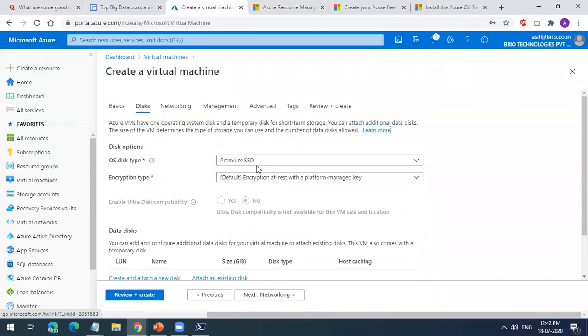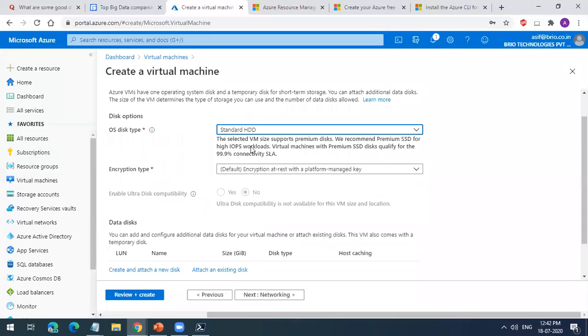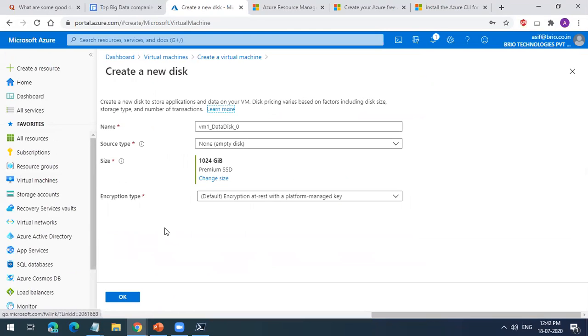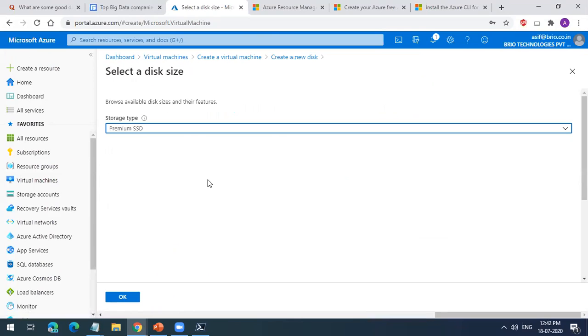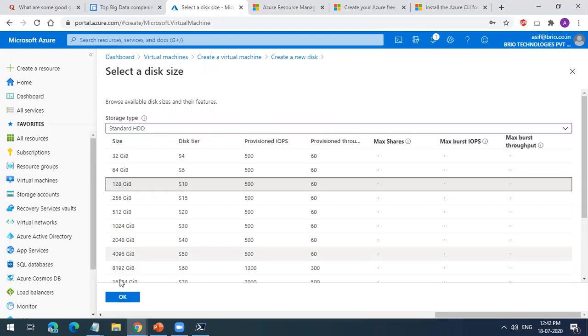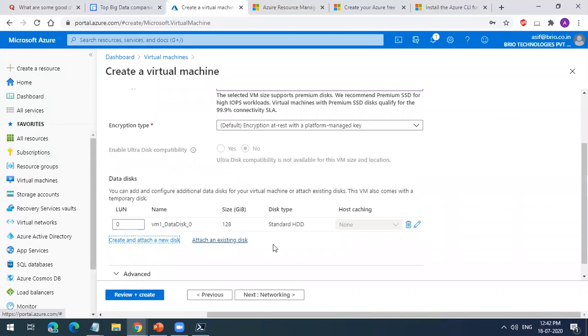By default, Microsoft will ask you to pay more. So make sure you select this and select HDD. It will take HDD and you can do that. Encryption is always on. If you want to add more disk, you can create a disk. Change it to standard HDD. You can select whatever disk size you want and click OK. So I selected a 128 GB standard HDD.